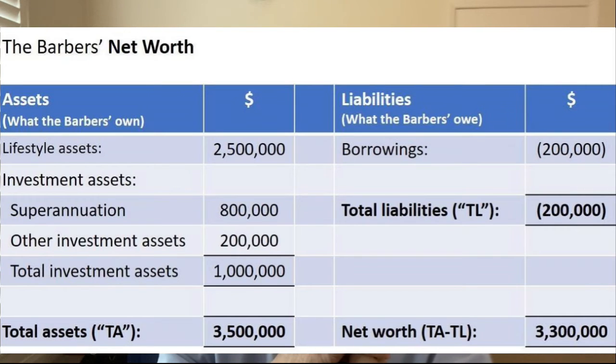As shown on the screen now, this net worth comprises what the Barbers own, their total assets, or TA, less what they owe, their total liabilities, or TL. Assets comprise lifestyle assets of $2.5 million and investment assets of $1 million, for total assets of $3.5 million. Liabilities comprise borrowings of $200,000. Net worth is the difference between total assets of $3.5 million and total liabilities of $0.2 million, or $3.3 million.